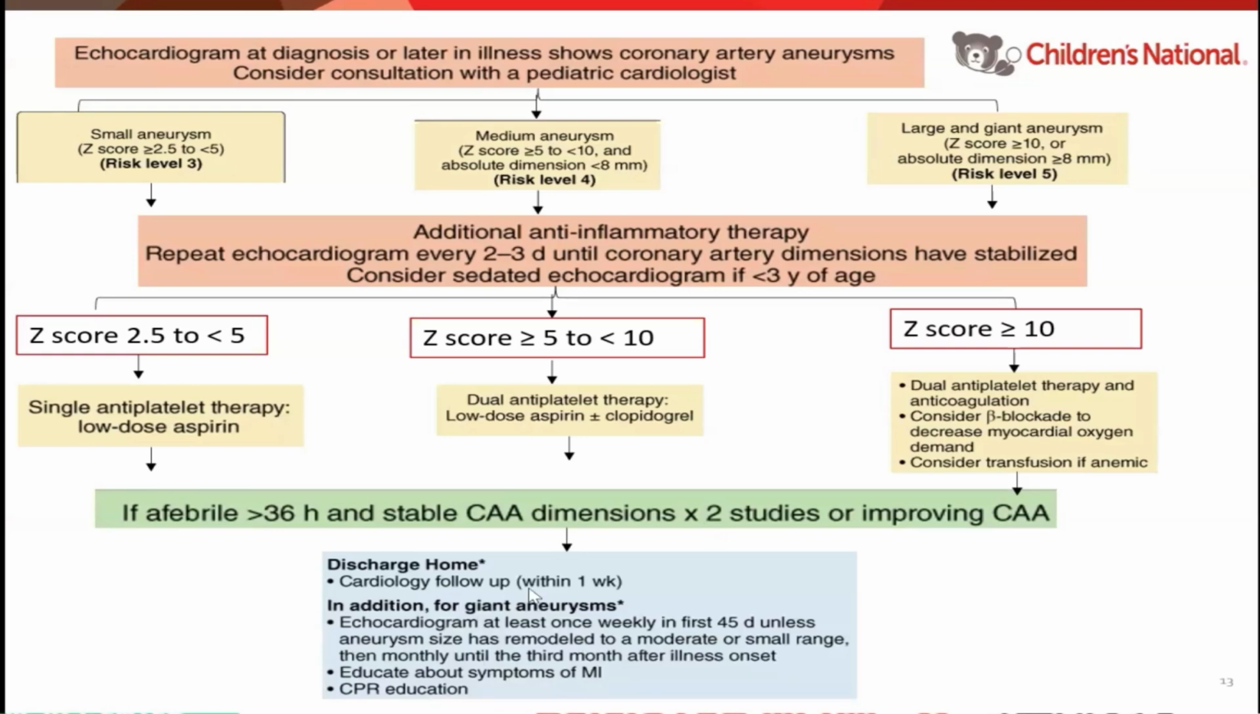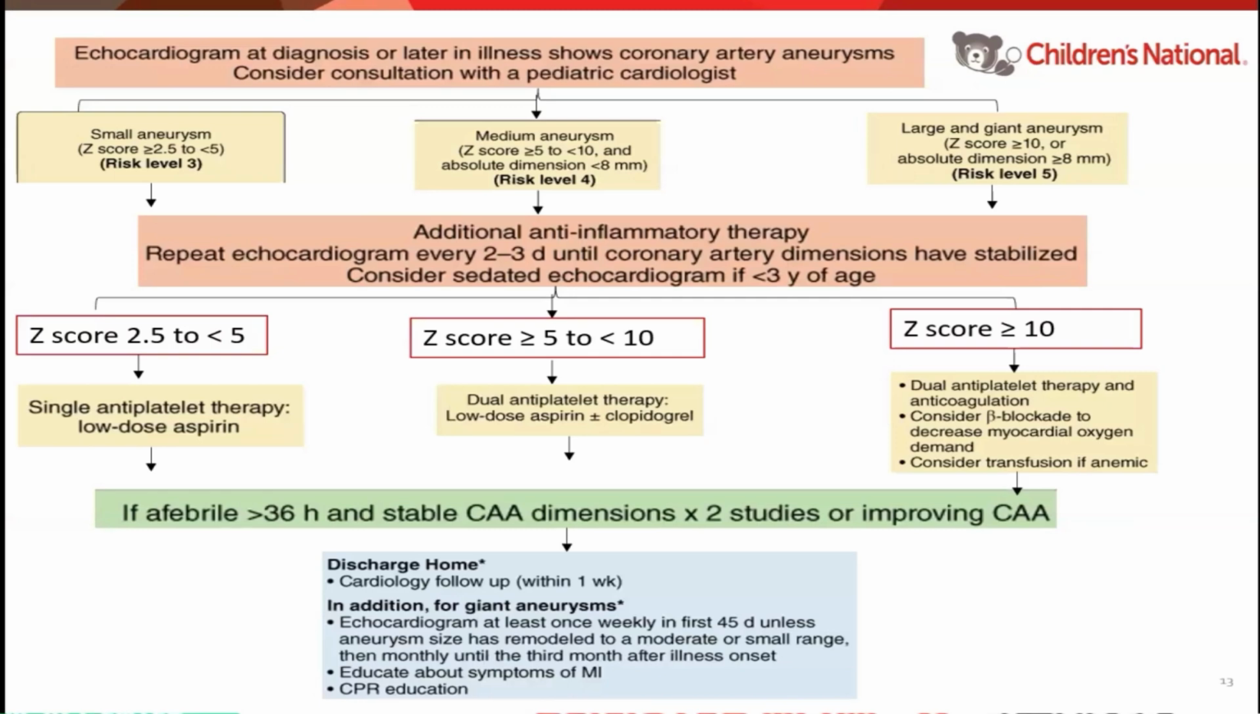The difference now is we are going to see the child within 1 week. We're going to continue to perform echocardiography on a weekly basis for the first 45 days. By the way, this is not a change from the 2017 statement. This is actually copy-pasted from there, that we should be doing echocardiography on a weekly basis for the first 45 days. The reason why we are nervous with giant aneurysms is they have the highest chance of thrombosis and infarction, and that highest chance is in the first 2 to 3 months of diagnosis.